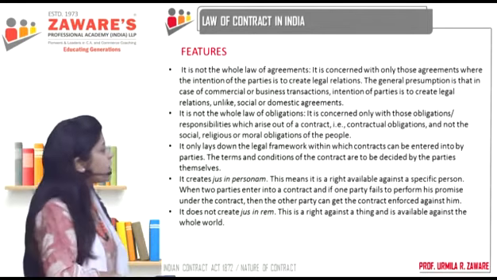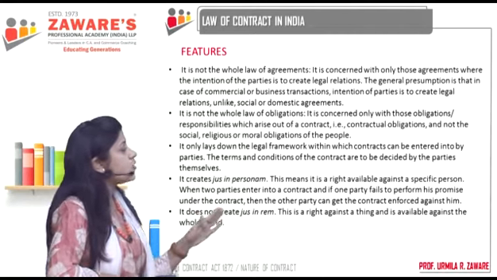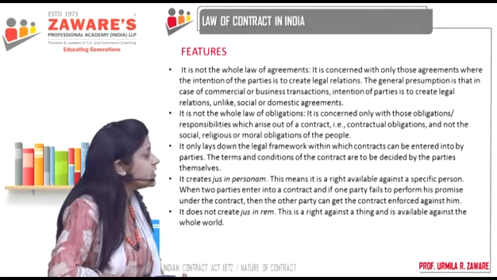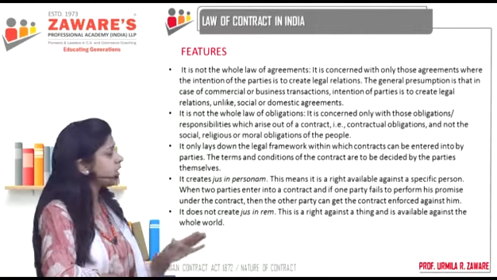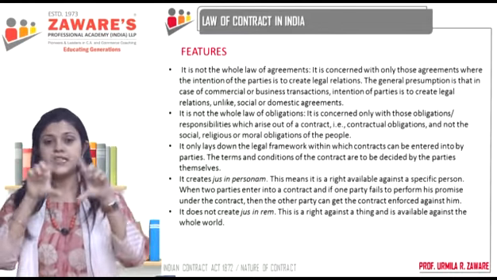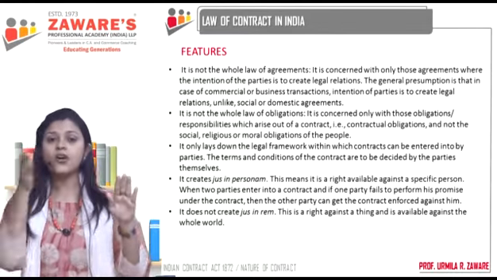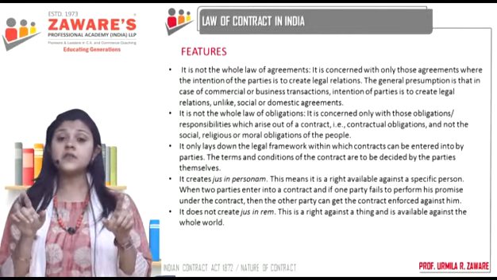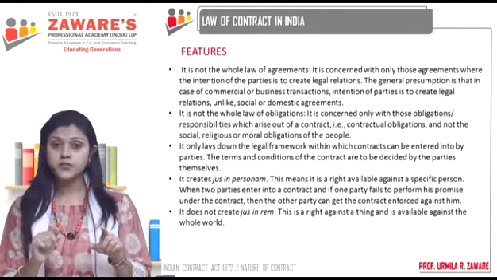Okay. It only lays down the legal framework within which contracts can be entered into by the parties. That means the Contract Act will give you the framework, that these are the rules, these are the regulations. Who can enter into a contract, who cannot enter into a contract, correct? Once a contract has been entered into, how should it be performed, right?